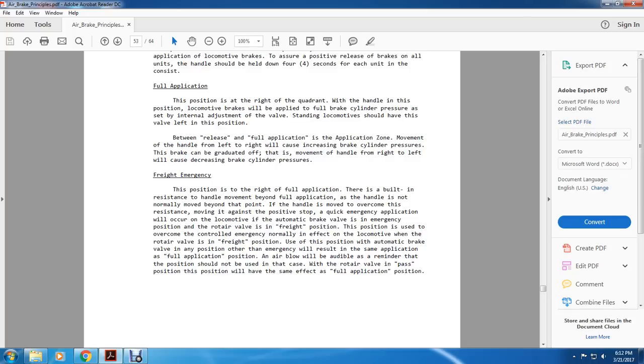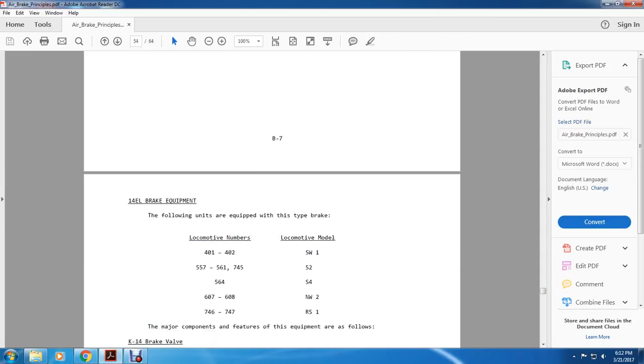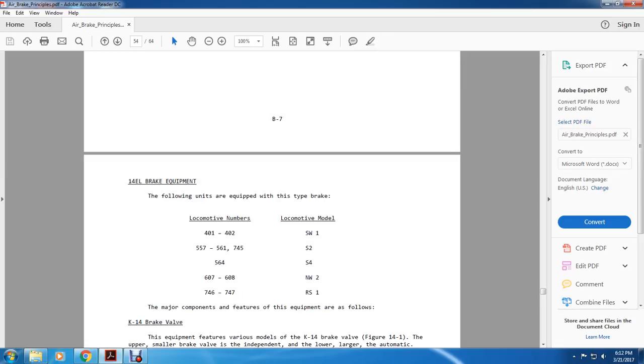Air blow will be audible, and the remainder of the position should not be used. In this case, with the rotary valve in the passenger position, the position will have the same effect as the full application position. The 14 EL brake equipment.